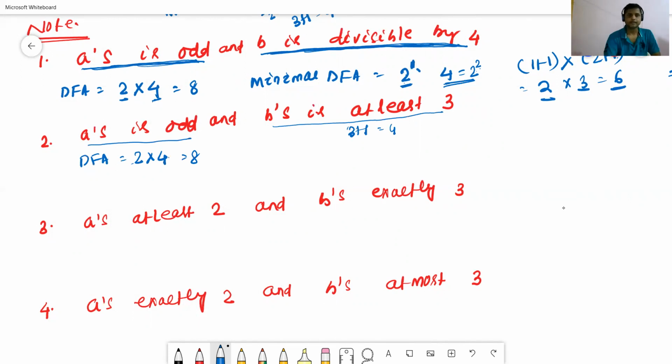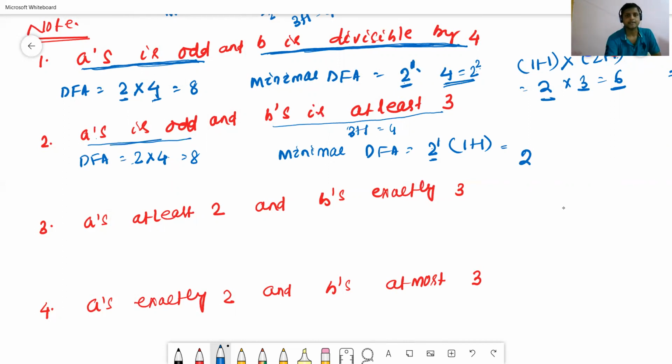Now we'll check for the minimal DFA. A's odd means 2 to the power 1. In this case, 2 to the power 1 means 1 plus 1, so 2 states will be required.